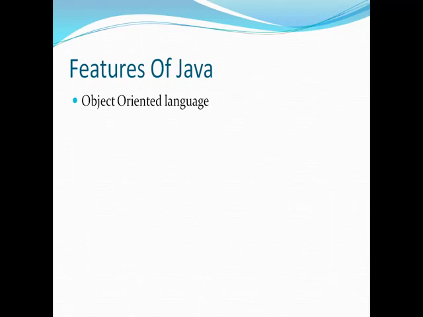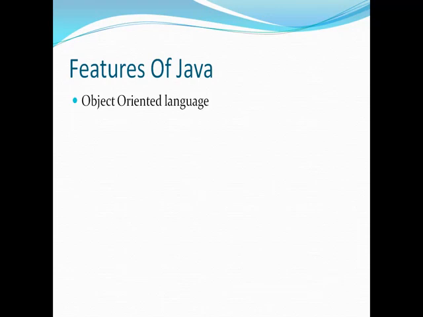Under the main method, you can just write the code. But any small program you want to make in Java, you will have to make it under a class, and the various members of the class are accessed by its object. So that is why it is called an object-oriented language.